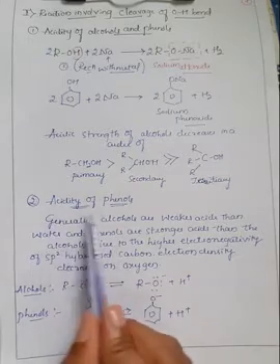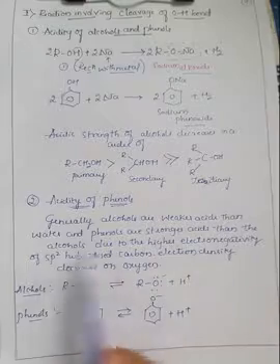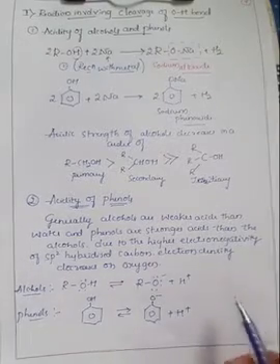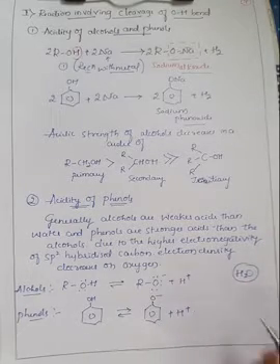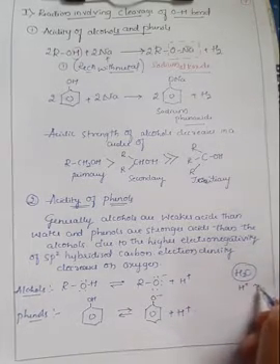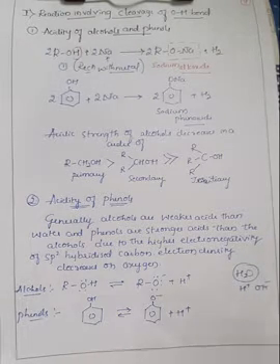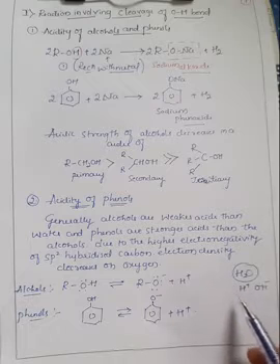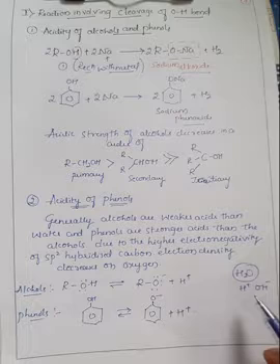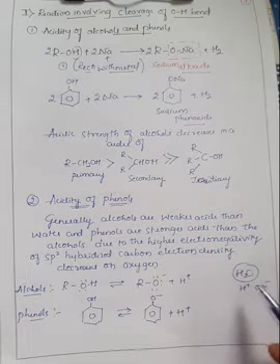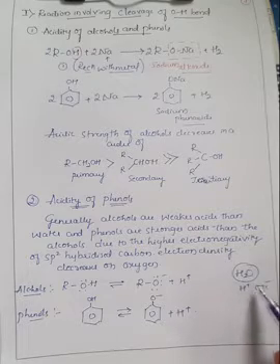Further, if you see the acidity of phenols, generally alcohols are weaker acids than water, right? Water is the H2O molecule. Here H2O will convert into H plus and OH minus. Wherever there is a liberation of H plus ions, we call it an acid, right? According to the Arrhenius theory, we have studied that any molecule which has the capability to give H plus ions is generally termed an acid.